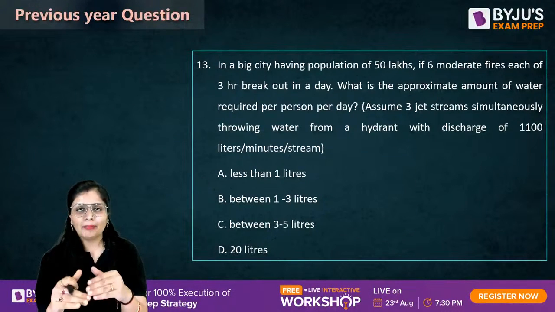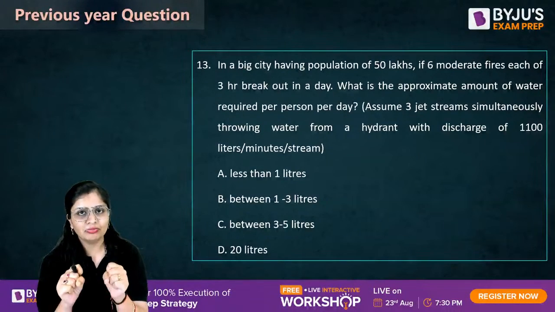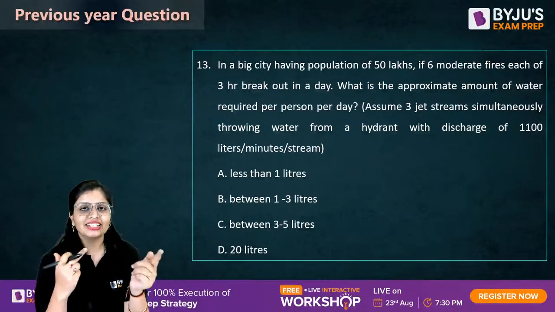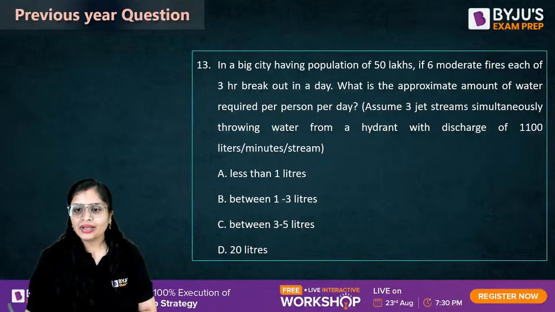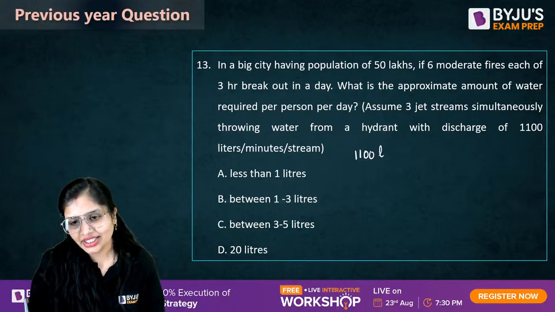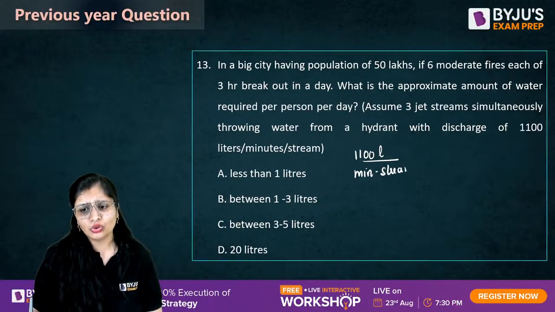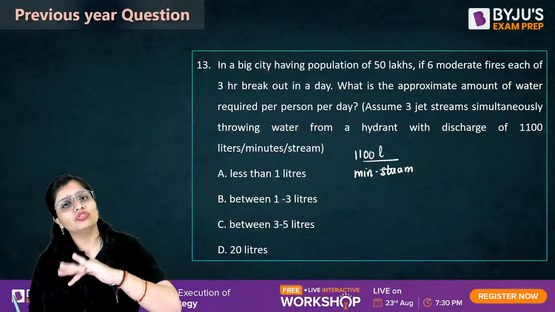Where the property has caught fire, you put one of the water pipes in that property and two pipes on the adjacent sides of the property. Okay, so now just check it out. How much is the discharge? 1100 liters per minute per stream. If in a question you don't know how to proceed, just go with the units.